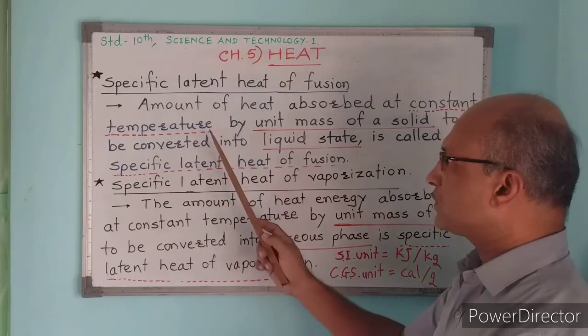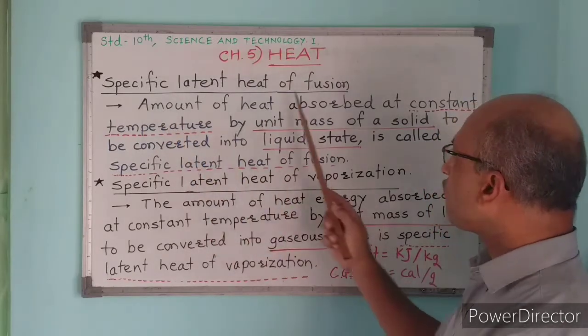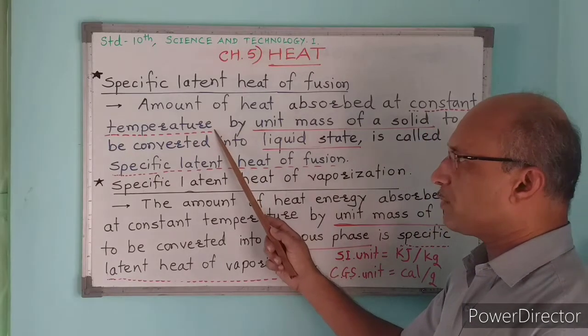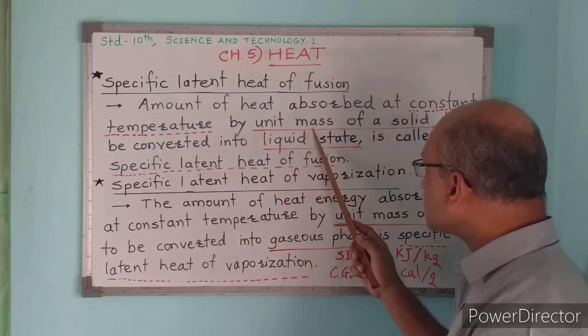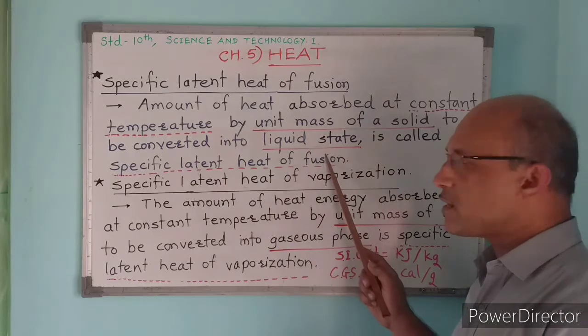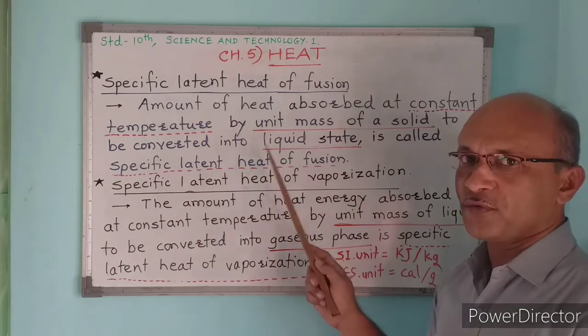Now the terms can be defined like this: the amount of heat absorbed at a constant temperature, no temperature change is observed, by unit mass of the solid to be converted into the liquid state, is called the specific latent heat of fusion.